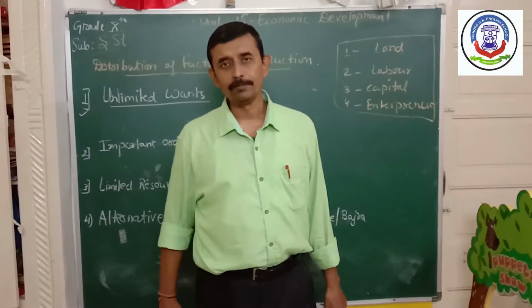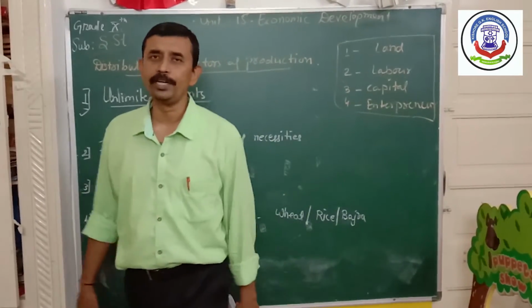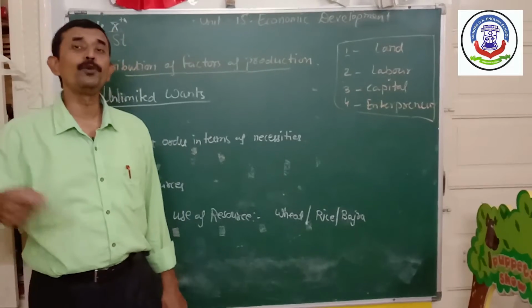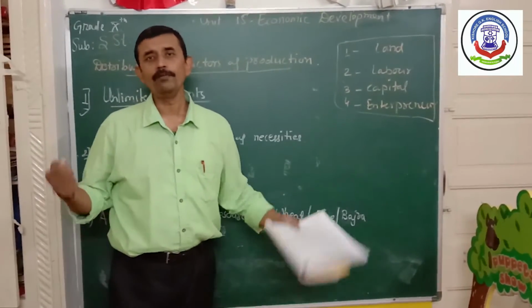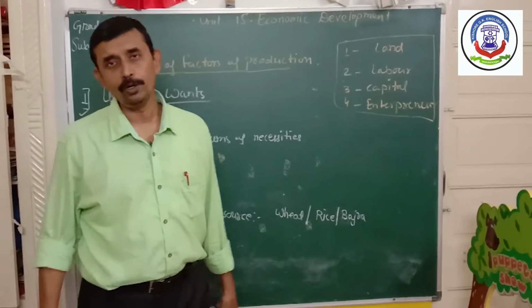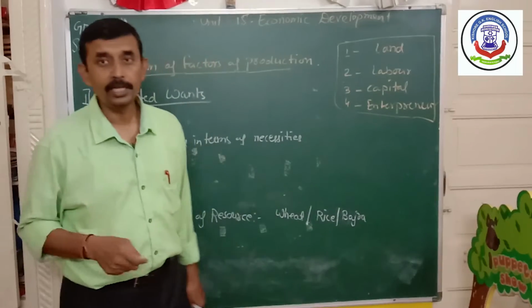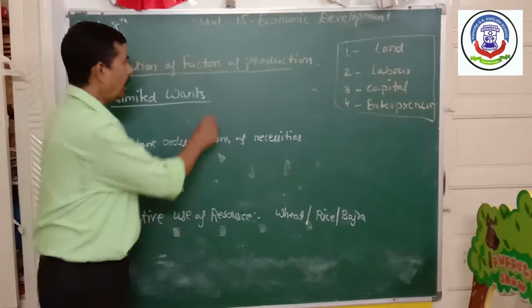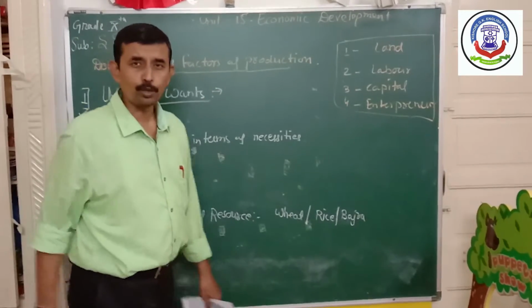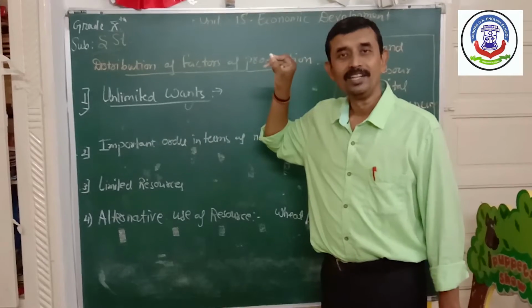Every human being, every animal who is living on this planet has got unlimited wants. But the wants of human beings are more than any other animals. We are born with wants. There is a want of food, there is a want of water, shelter, clothes, everything. As we all know that natural resources are limited, but wants are unlimited.